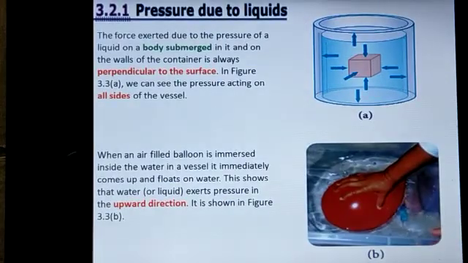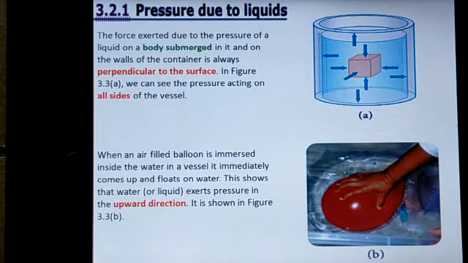Next one, pressure due to liquids. Listen. The force exerted due to the pressure of a liquid on a body submerged in it and on the walls of the container is always perpendicular to the surface. Listen here. The force acting on the object which is submerged in the liquid.